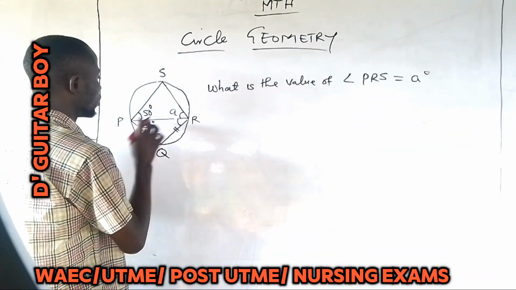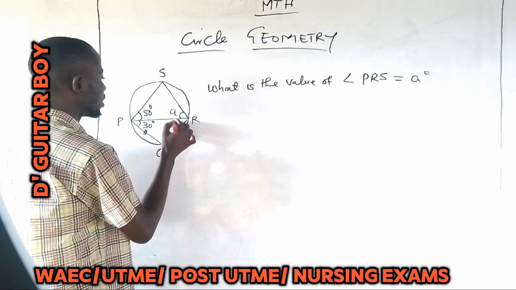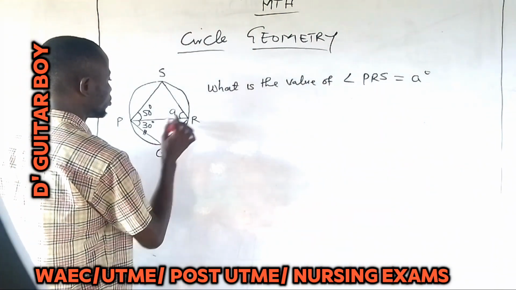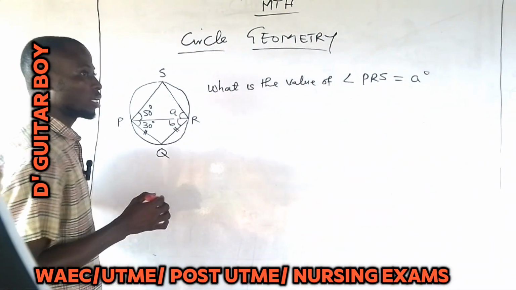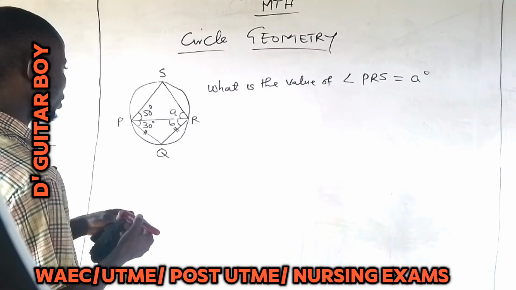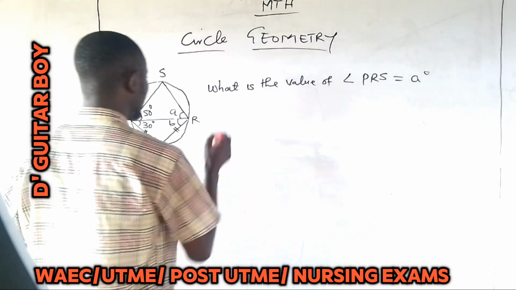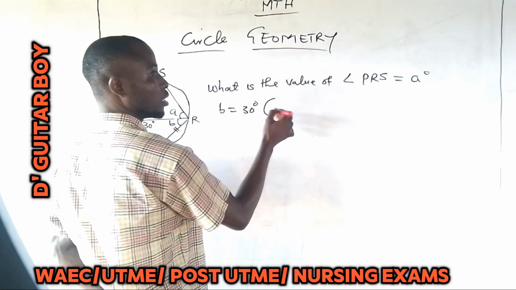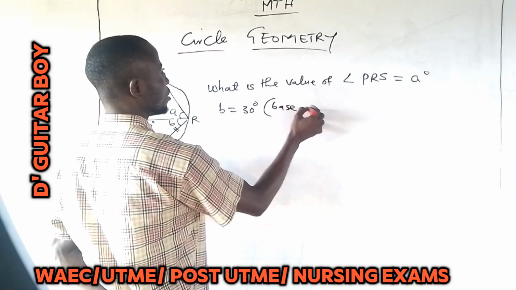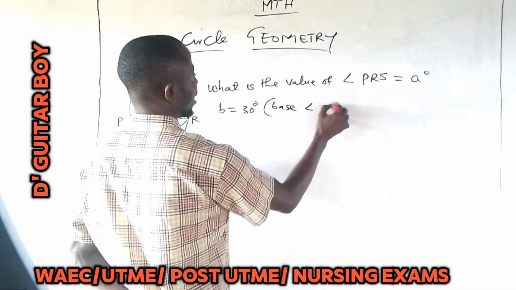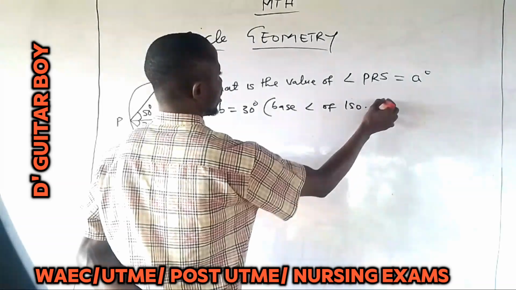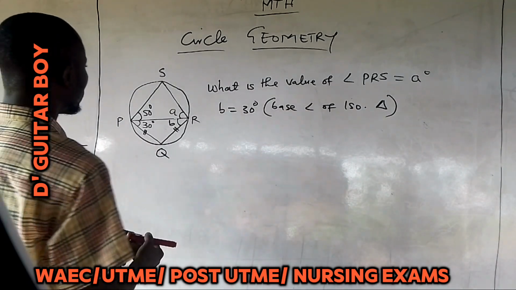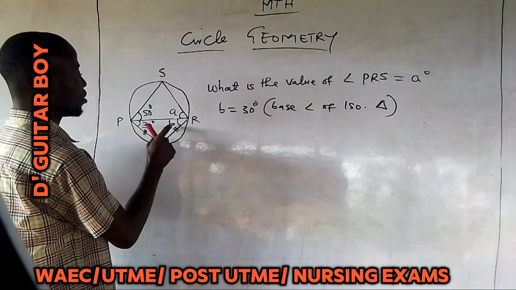They gave you this, which means automatically this place is 30 degrees. Or let's do it this way so that you understand. Let's put B here, angle B. You come here and say B is equal to 30 degrees. The reason: base angles of isosceles triangle. So this is what you have calculated B to be.